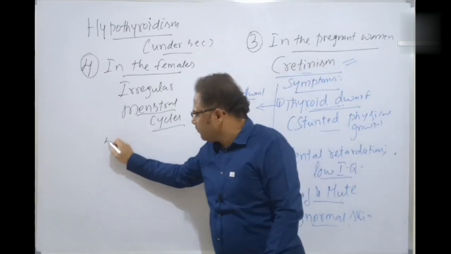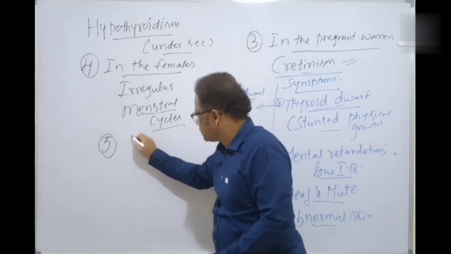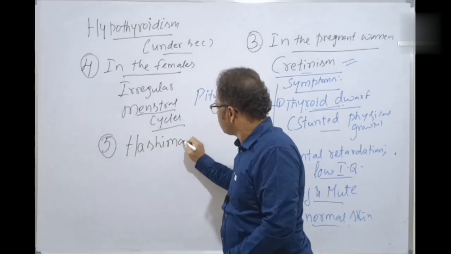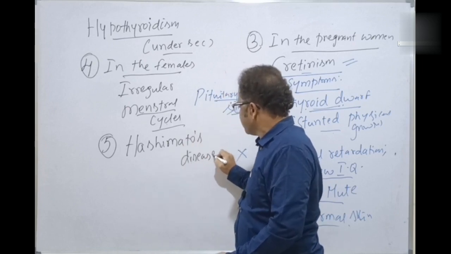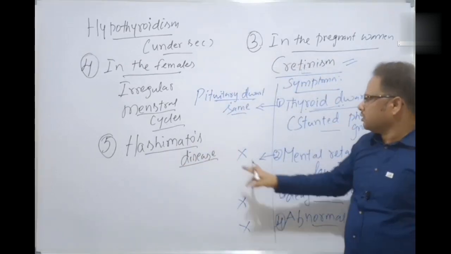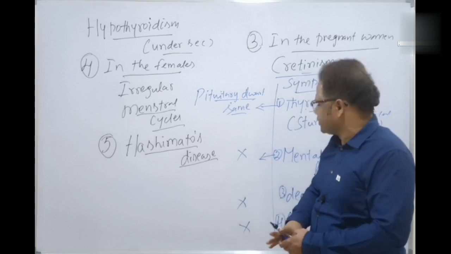And the last manifestation is Hashimoto's disease. Of course, this is not given in NCERT, but it is very important. That's why I chose to explain it here. What is Hashimoto's disease? Let's explain here now.